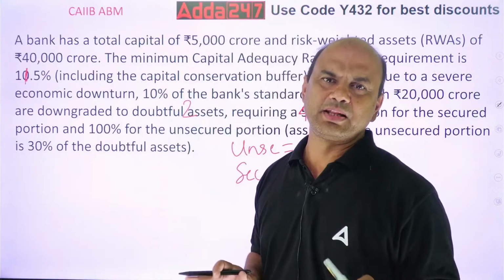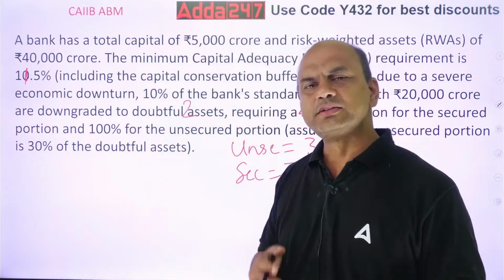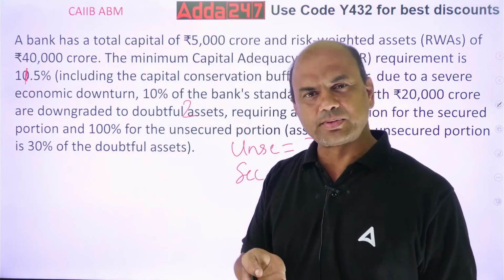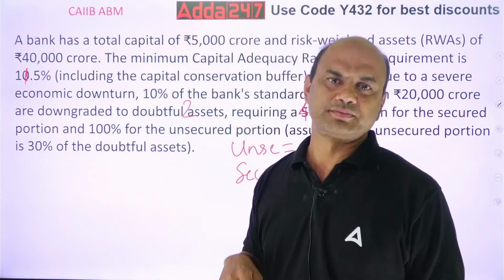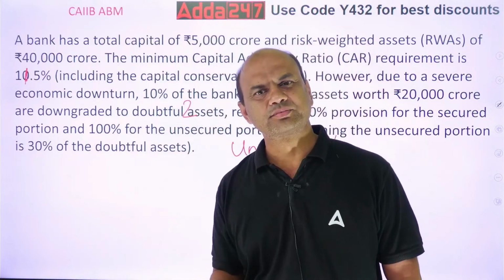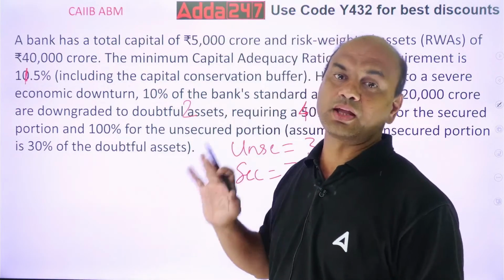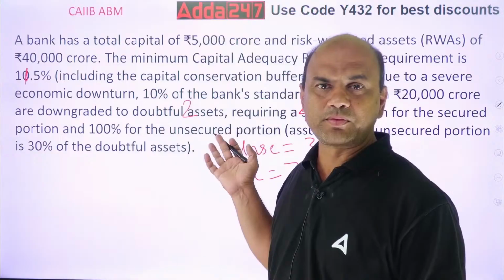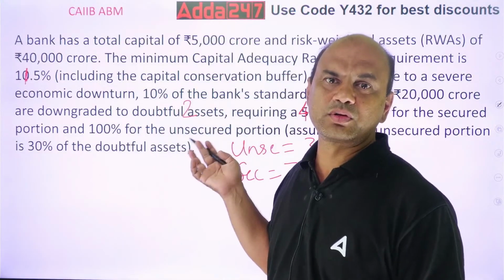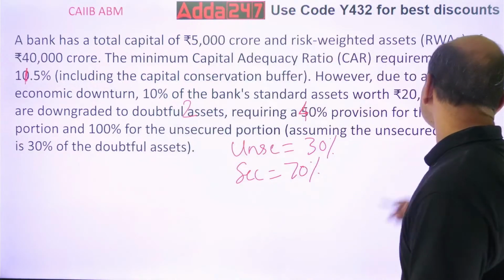See this, capital includes 4 parts. One is your share capital, second is your net profit, reserves and surplus, and revaluation reserves at 45%. So these 4 elements are only there. From there you will have to reduce it. Now nothing is given, only capital is given. No net profit is given, no R&S is given, no revaluation is given. So take capital only.